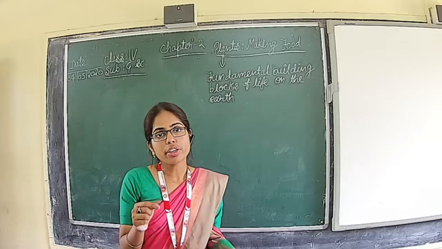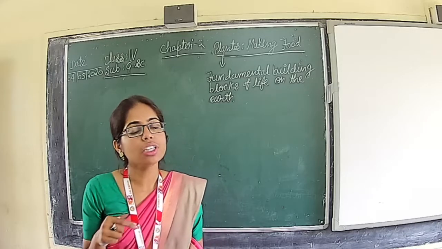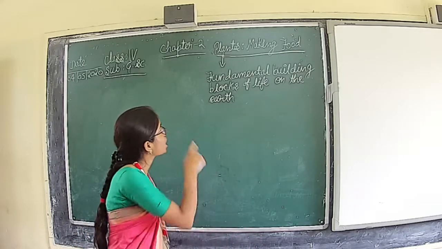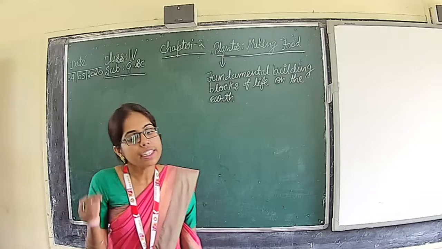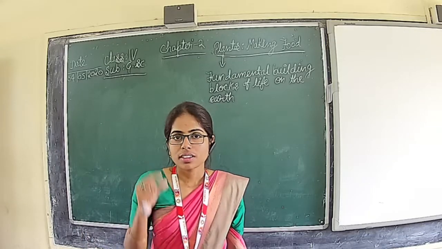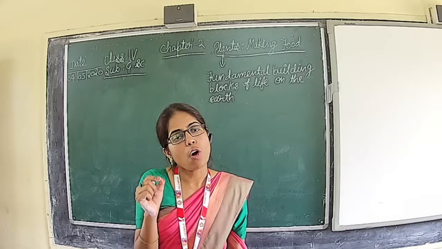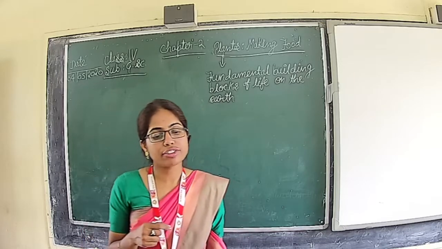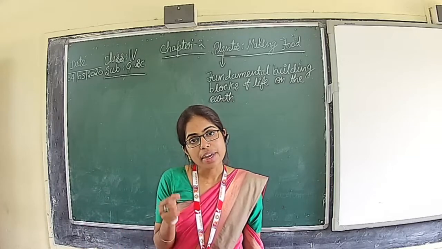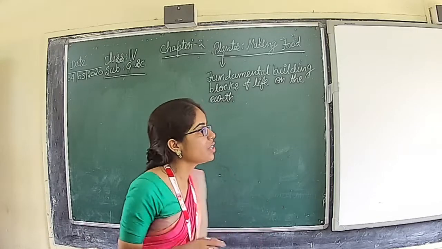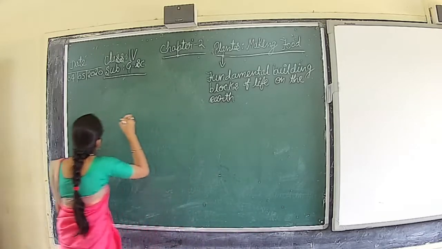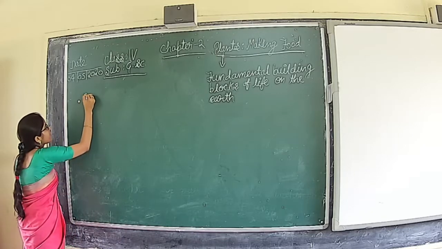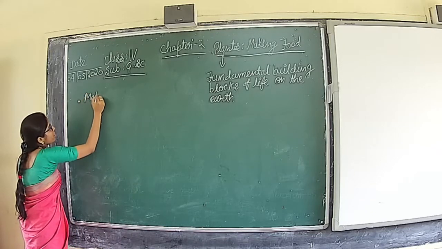All the food which we eat, or which people eat, comes either directly from the plants or indirectly from the plants. Only plants can make their food. Plants make their food in the leaves. The first important point about plants is they make their food in leaves.